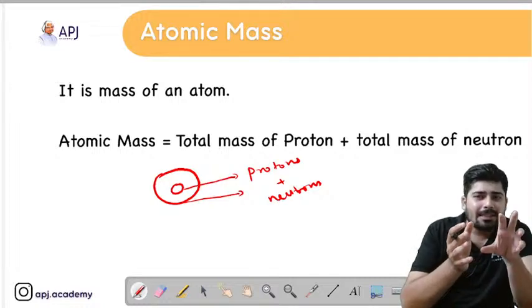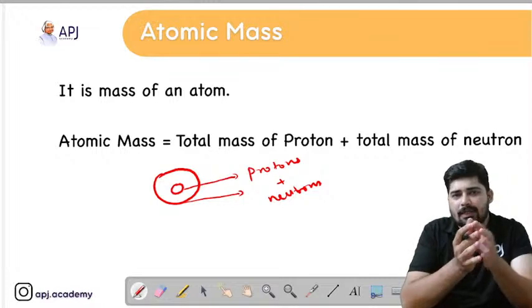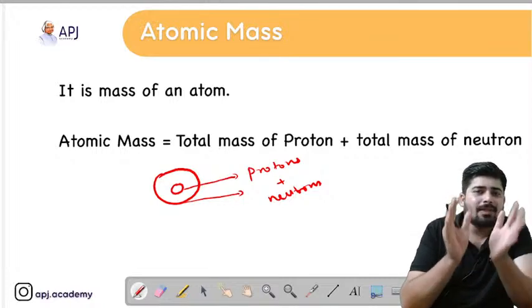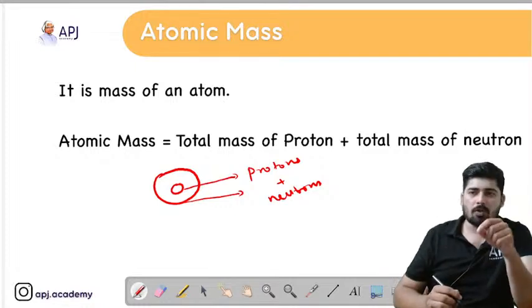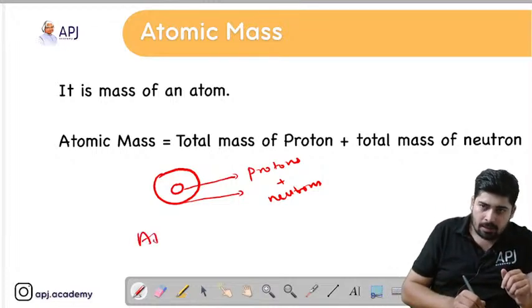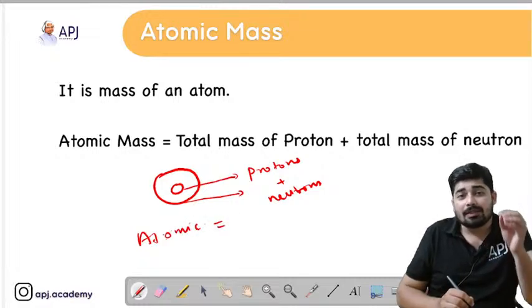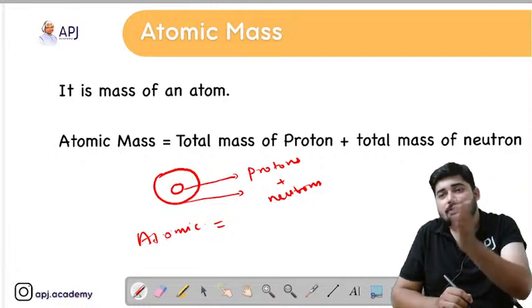Let's consider the nucleus is situated at the center of the atom, as Bohr has explained, and electrons are revolving around the nucleus. There are three subatomic particles present in an atom: protons, neutrons and electrons. Considering atomic mass, we can say that atomic mass is equal to the mass of the proton plus the mass of the neutron plus the mass of the electron.